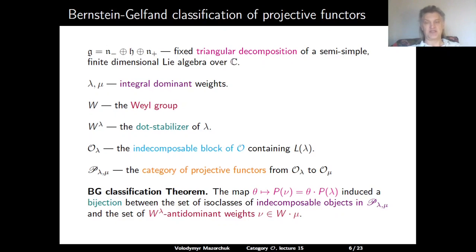So this bijection is given by sending a functor zeta to the indecomposable projective P(nu), indexed by such a W^lambda-antidominant weight in the W dot orbit of mu, and the module P(nu) is understood as the image of the dominant projective module P(lambda) under the functor zeta.